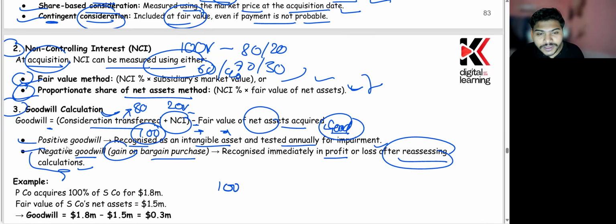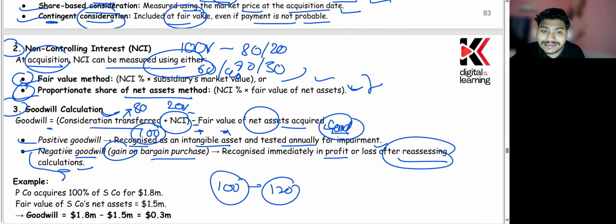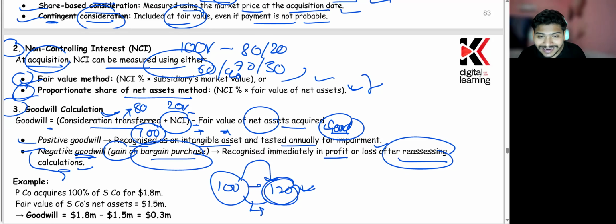Suppose you're paying 100 rupees and your net assets are 120, right? So you're not paying for goodwill. Actually, you're paying even less than the value of the net assets. In that case, that would be negative goodwill, and this is known as a bargain purchase. Whatever the gain you're having, suppose you're getting the assets worth 120 rupees and you're paying 100 rupees.